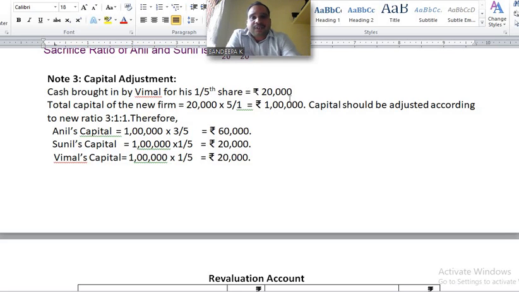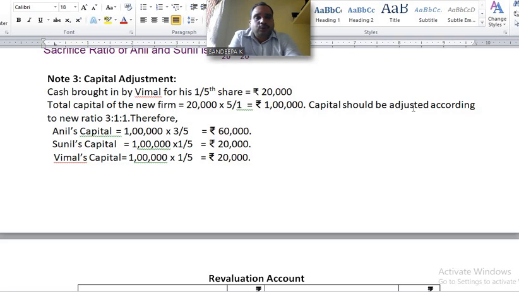Next, with the help of this, you have to compute the total capital of the new firm. 1/5 ಅಂದ್ರೆ 20,000 ಆದ್ರೆ full 1 equal to how much? ಅಲ್ಲಿ ಒಂದು ಈಕ್ವೇಶನ್ ಹಾಕೊಳ್ಬೇಕು. 1/5 equal to 20,000, then 1 is to question mark. 20,000 into 5/1 equals rupees 1 lakh. Total capital of the new firm is 1 lakh.